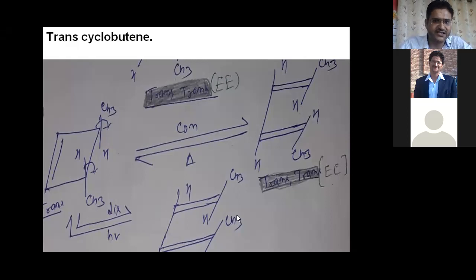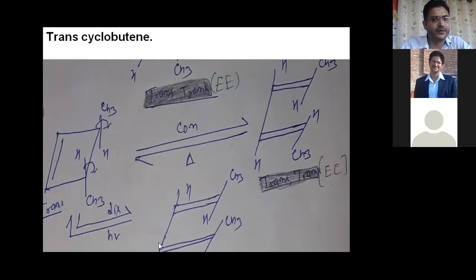Now you can bisect this molecule into two parts, lower side and top side, right? If we start from the lower side, you need to focus only on this double bond. Here CH3 is above the plane with respect to this double bond, and this carbon is above the plane.